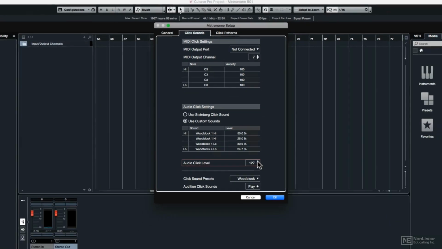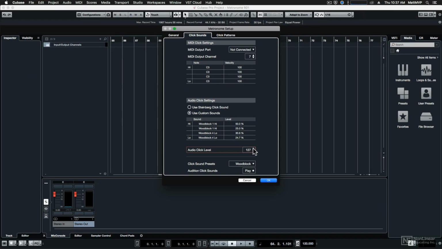So that's how to use the built-in new sound options for the click. And next, let's talk about the click patterns.